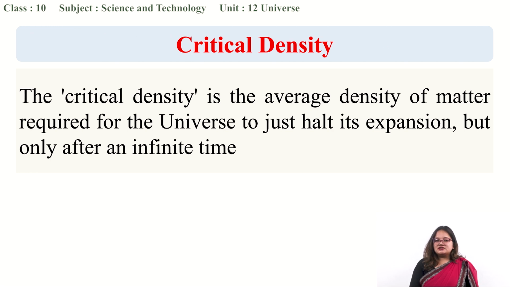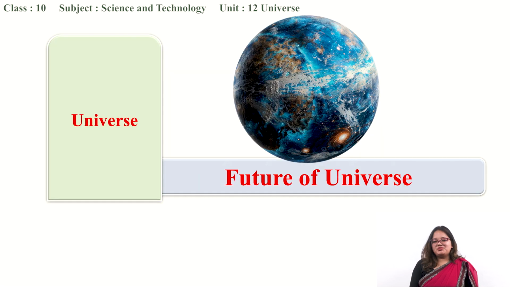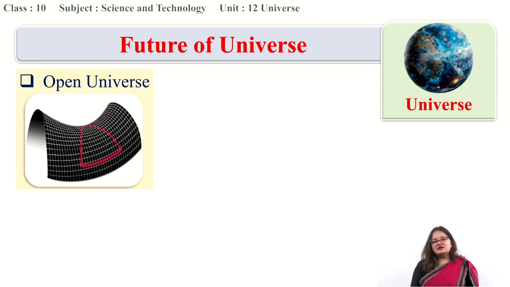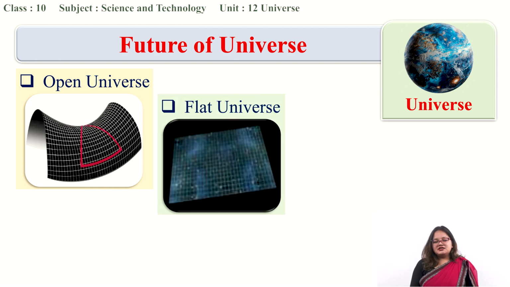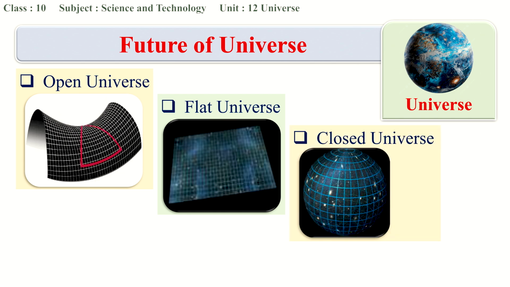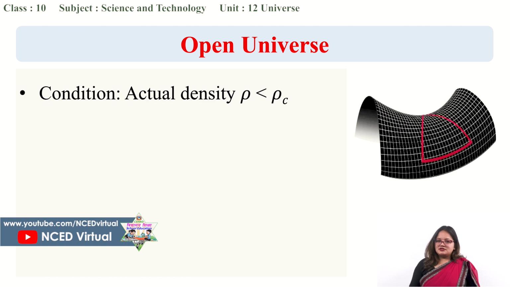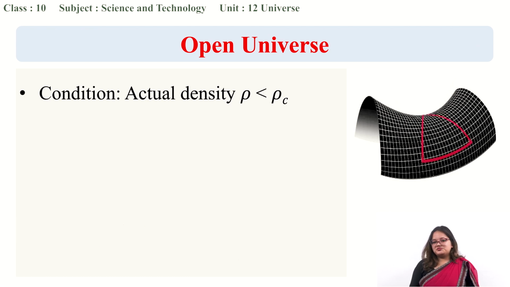Okay, so now the values will be compared, and we will see what might happen in the future. So we have three guesses. First, our universe might be an open universe. Secondly, it might be a flat universe. And thirdly, it might be a closed universe. Let's look at it one by one. Firstly, open universe. With the term open, we know that the universe keeps on expanding.